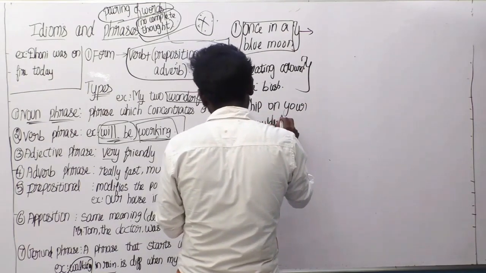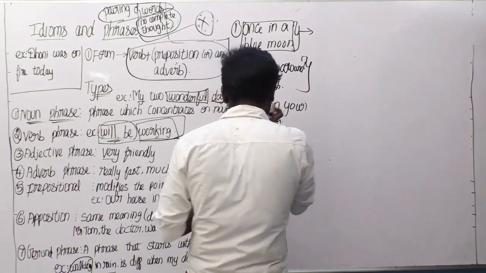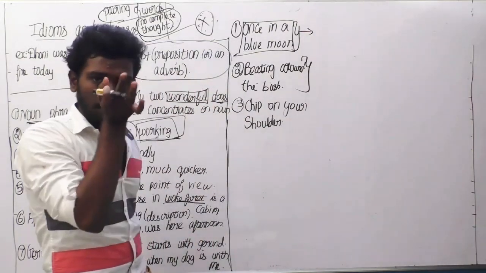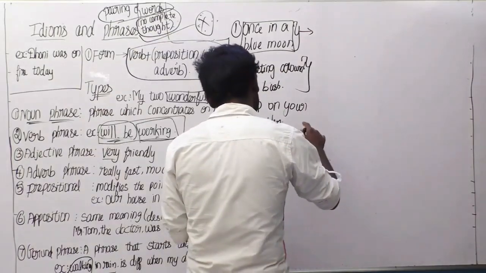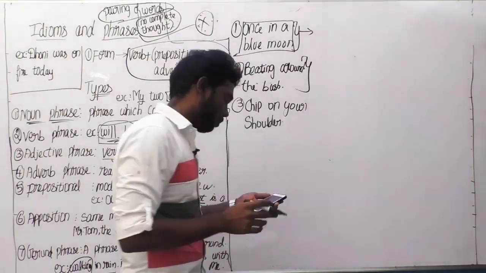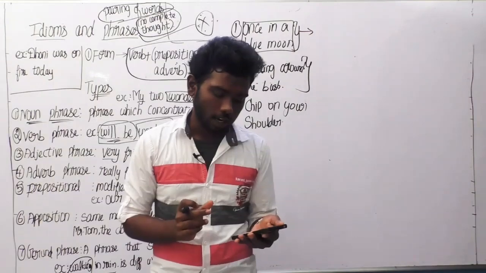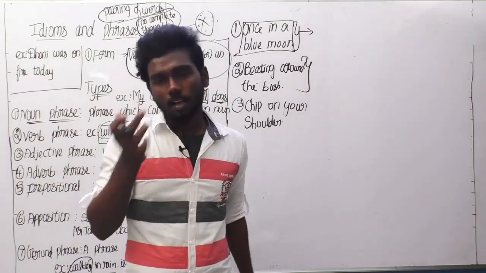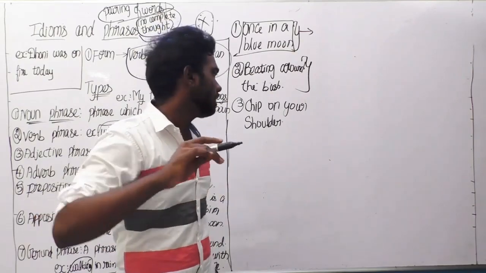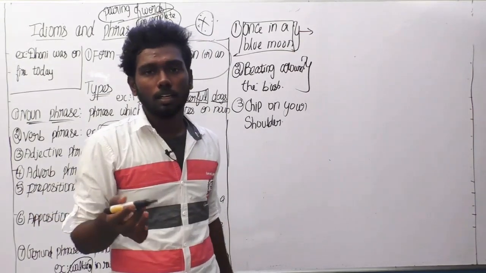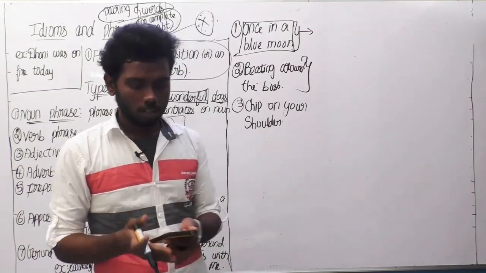Chip on your shoulder, which means someone is upset about something that happened a while ago. So consider a situation that happened to someone and he is still worrying about it now. It's known as chip on the shoulder.